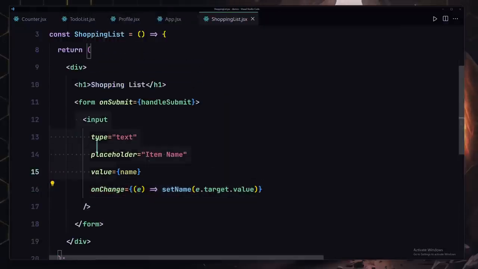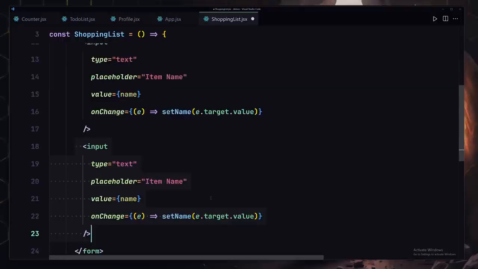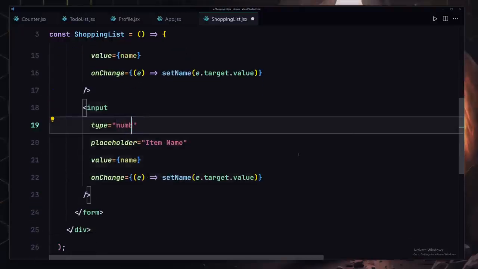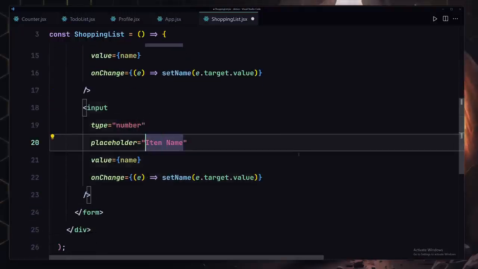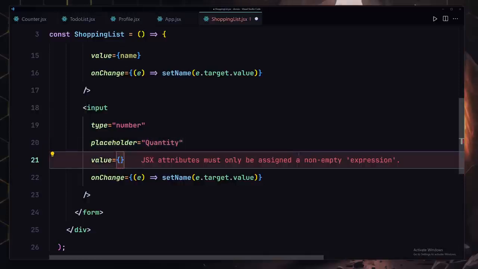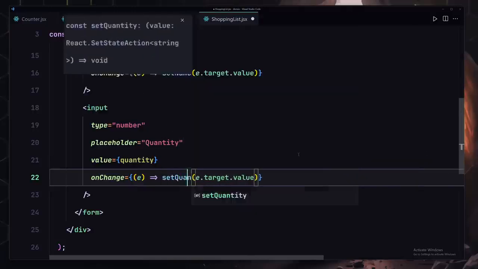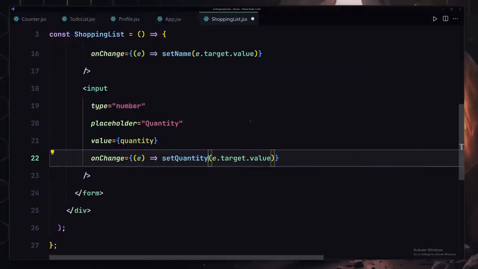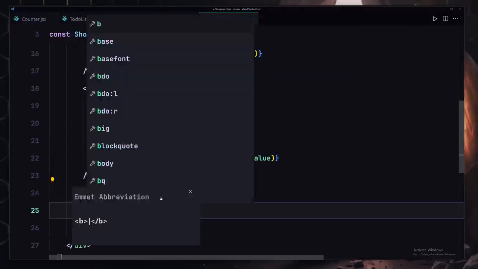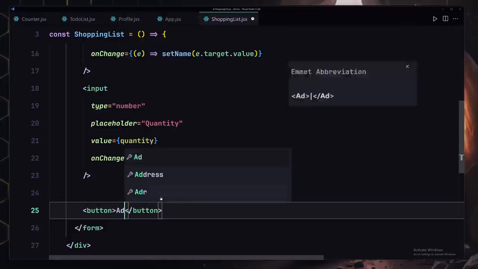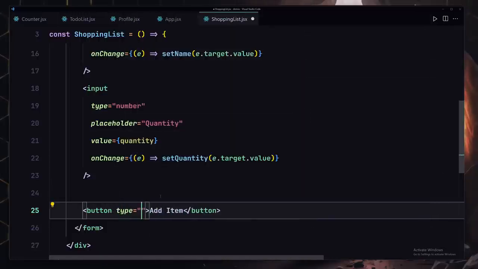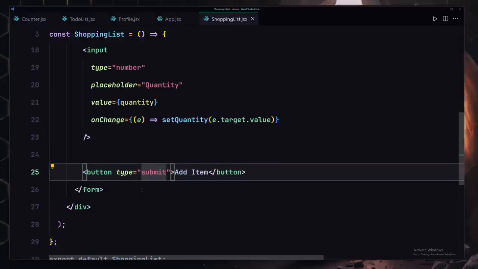And now we can totally duplicate this. So I'm going to select there and duplicate them. Here we have to change the type to number. We also have to change that to quantity. So quantity, there we go. We also have to specify the value quantity, and also the setQuantity. There we go. Okay, so that's going to be it. Now underneath that we are going to be also creating a button which will say add item, and here we have to specify the type, which will be set to submit in lowercase. There we go.